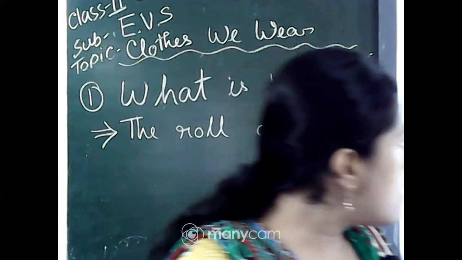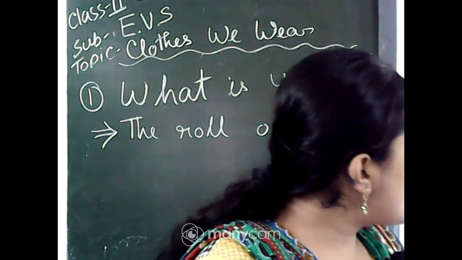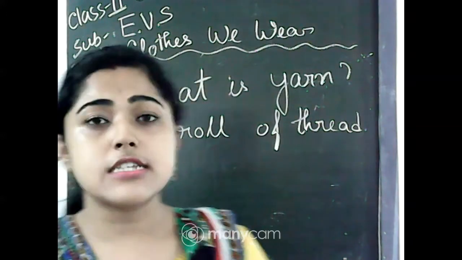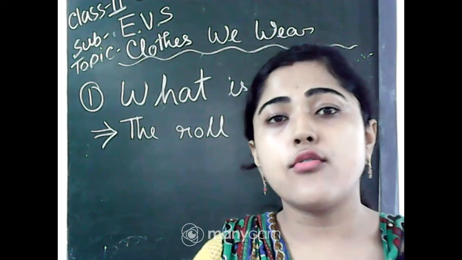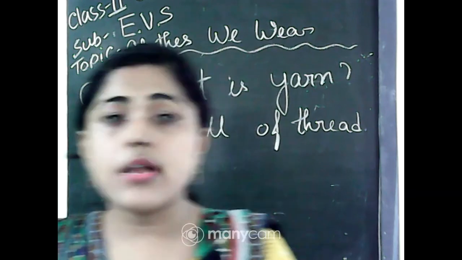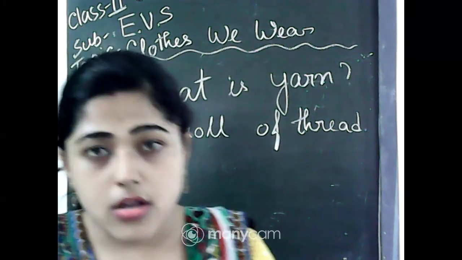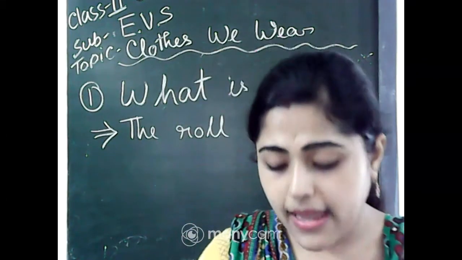So yes, we make thread by spinning cotton. This thread is called yarn and we take it in rolling things, that's called the yarn, okay.